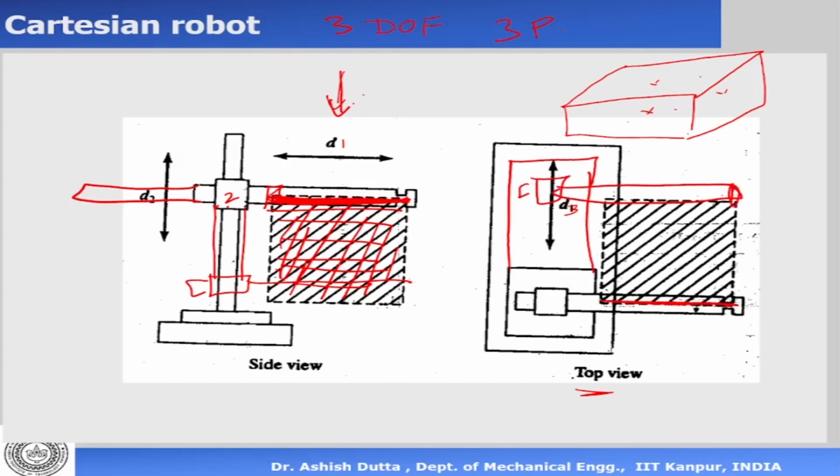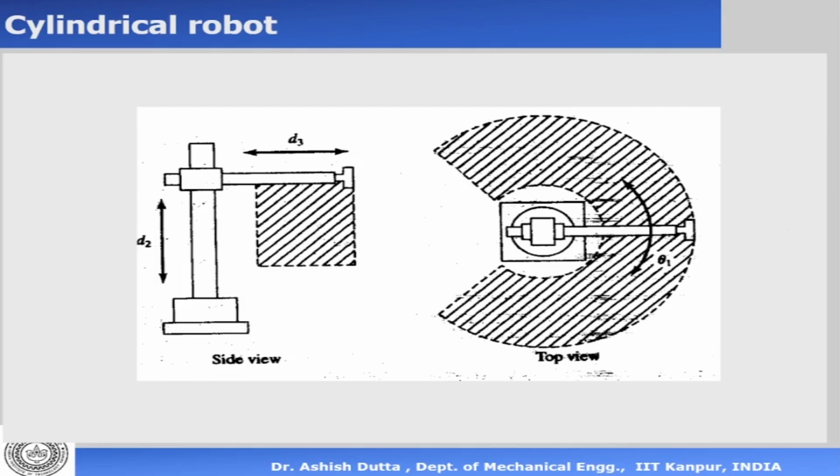So the base can move, which essentially means this is moving like this, and this is another square or a rectangle. So if I join this plus this, what will we get? We get the shape of a cuboid or a cube, and every point inside there the robot can go, every point outside it cannot go. Now let's look at a cylindrical robot.